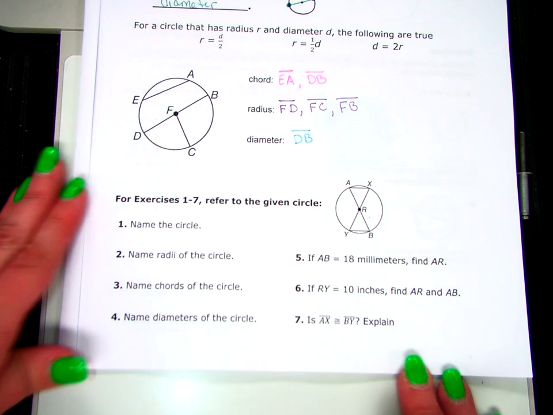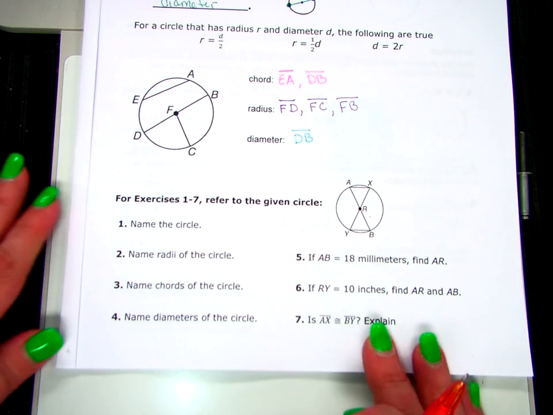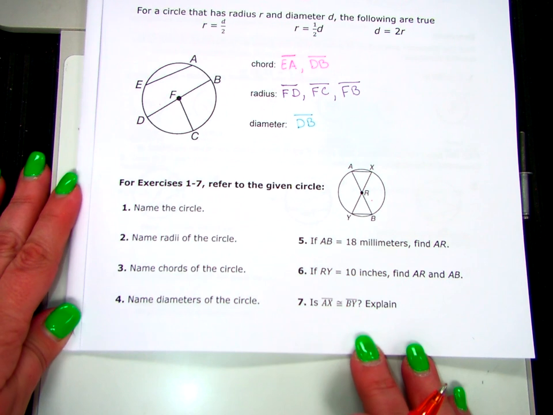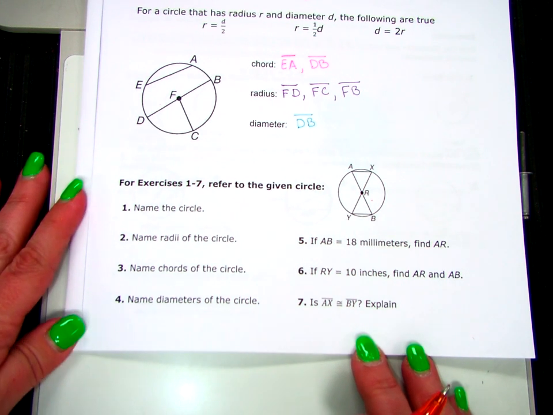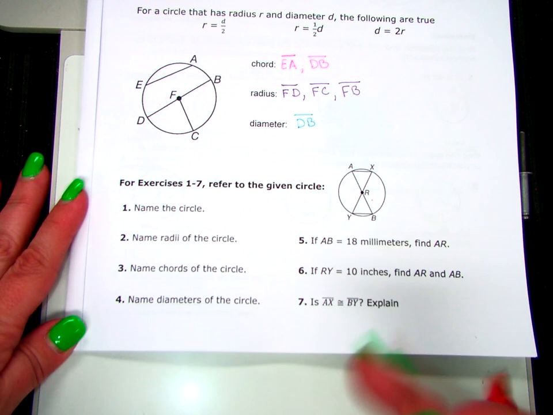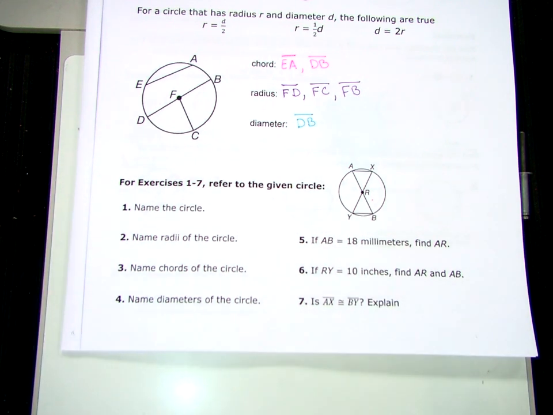All right, 1 through 7, we're going to refer to this little circle at the right. And the first one is to name the circle. To name a circle, what did you say? Harold. Harold? We can't name the circle Harold. I like that though. But we have to use its notation to name it.